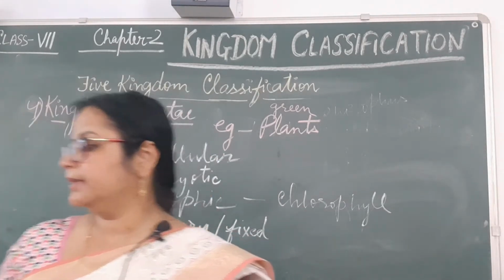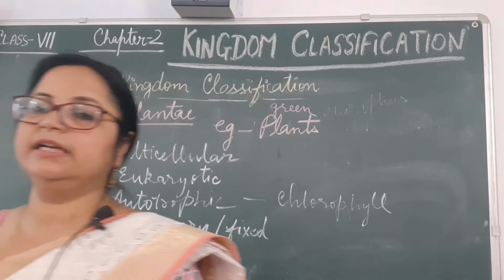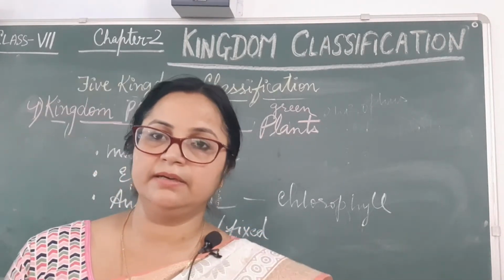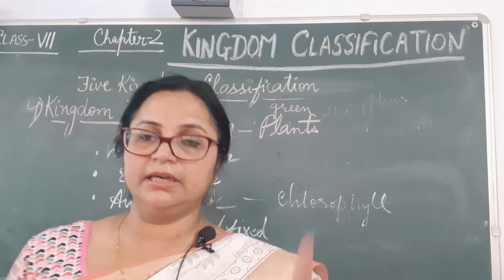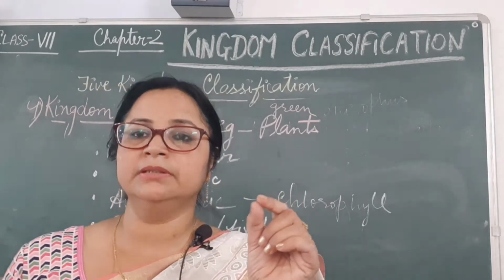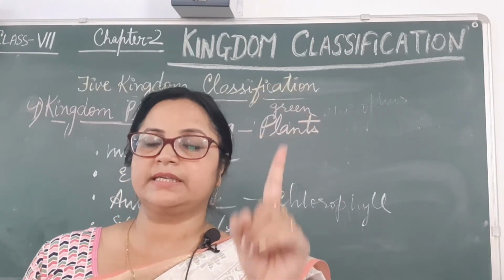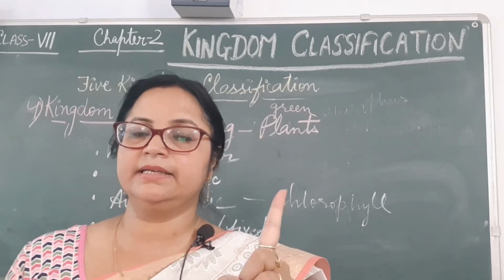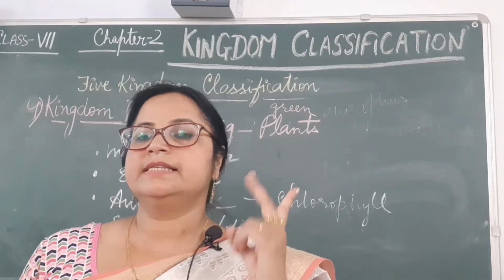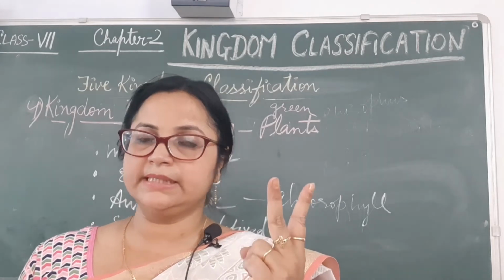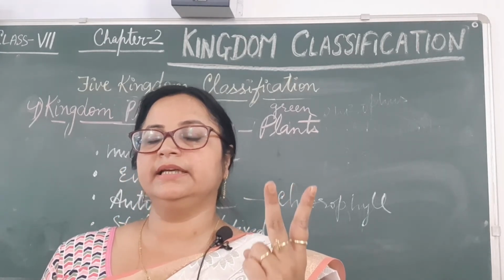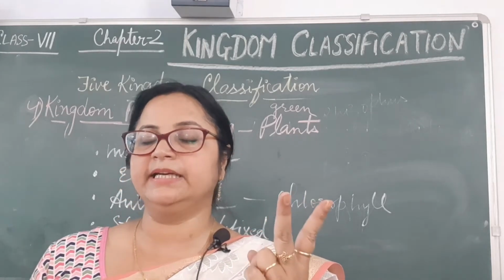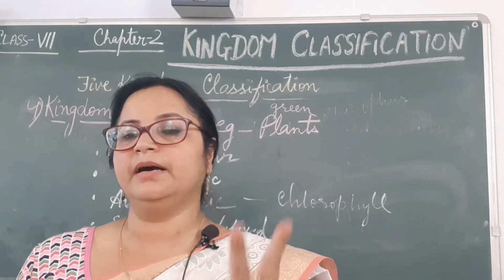So Robert H. Whittaker has given the 5 kingdom classification. You have to learn these kingdom names in correct sequence. First kingdom Monera, example bacteria. Second kingdom Protista, at least one example you should learn, amoeba.